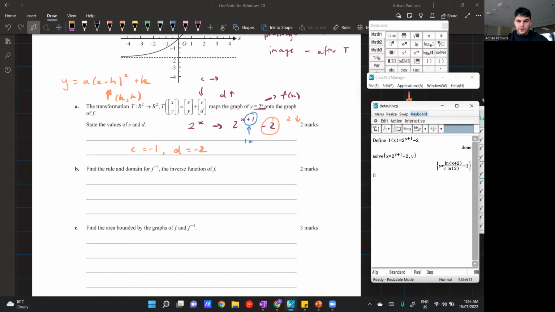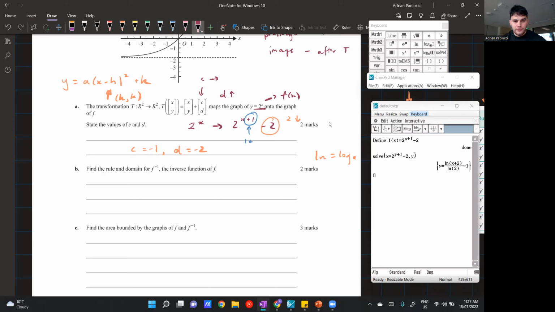Now, this is y is equal to log, or ln. Now, ln, if you guys don't know, is equal to log base e. It's the same thing. Now, what I should recognize is that log base e of x plus 2 over log base e of 2 actually combines. That's an actual log law. When you have a log divided by a log, you can combine them into one. So there's an actual log law for this that you can simplify.